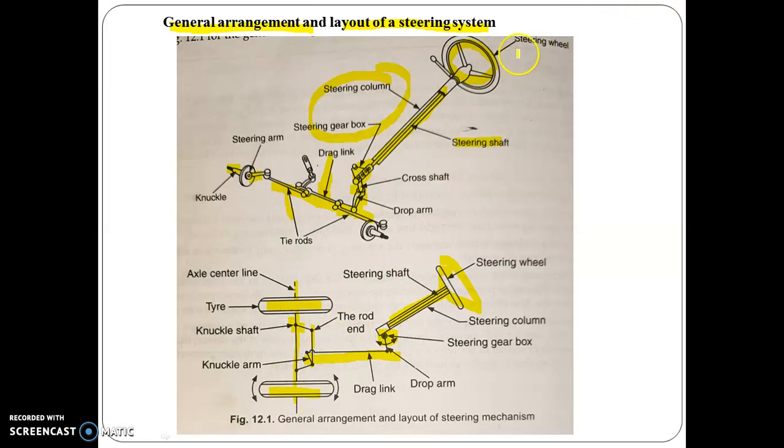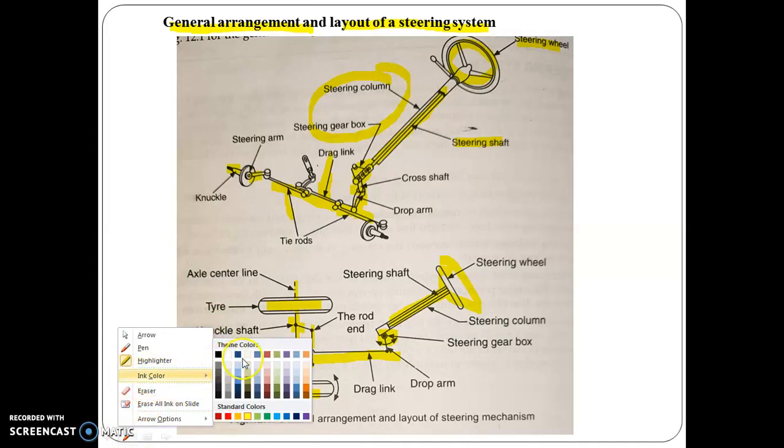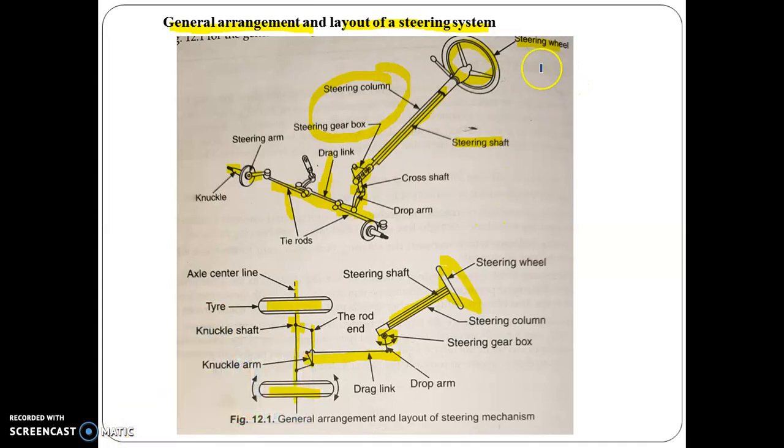First of all, let's discuss the steering wheel. I'll change the color to blue. Generally, vehicles are steered with the help of a steering wheel, which is attached to the upper end of the shaft. This is the shaft, and its lower end carries the steering gear. So this is the steering gear.